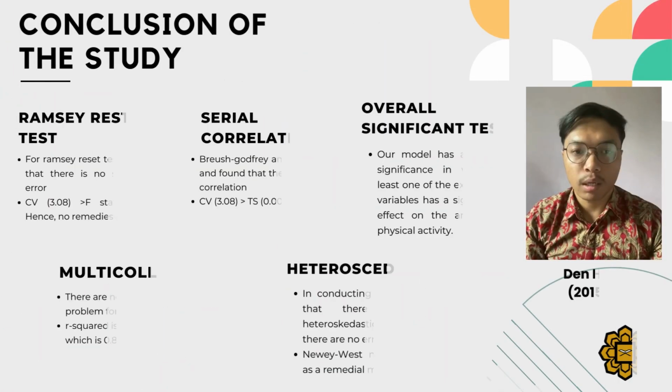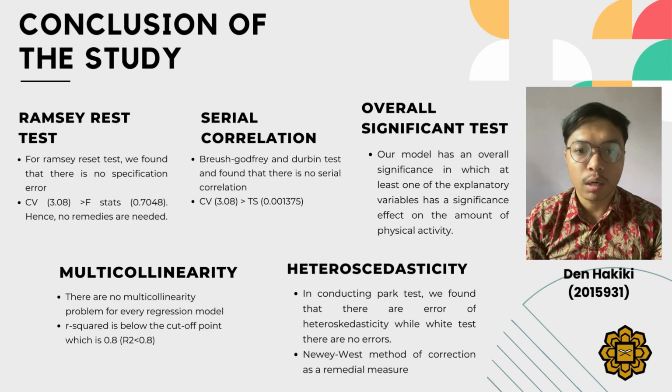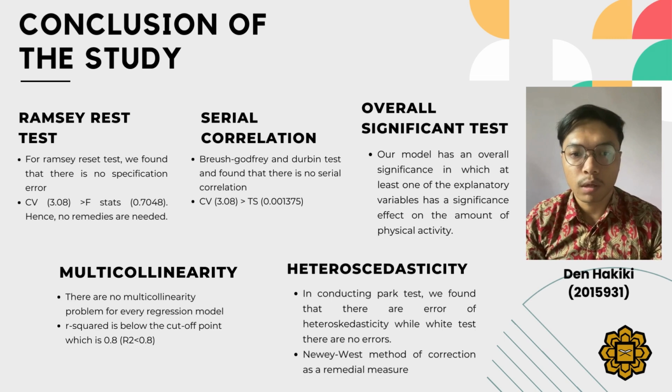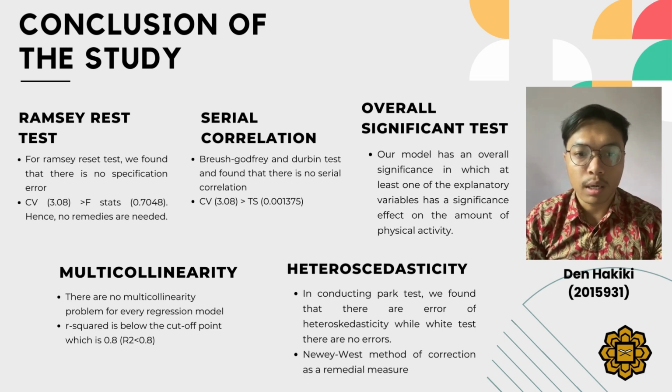In conclusion, from the data that we collected, we have computed the test statistics. We found that in our Ramsey RESET test, there is no specification error because the critical value is bigger than the F statistic. Second, after conducting the Breusch-Godfrey serial correlation LM test, there is no serial correlation problem. For all variables that we tested, there is no multicollinearity problem in every regression model. In conducting the Park test, there are heteroscedastic errors, while in the White test, there are no errors. To solve the problem, we are using the Newey-West method as a remedial measure. Lastly, our model has an overall significance in which at least one of the explanatory variables has a significant effect on the amount of physical activity.